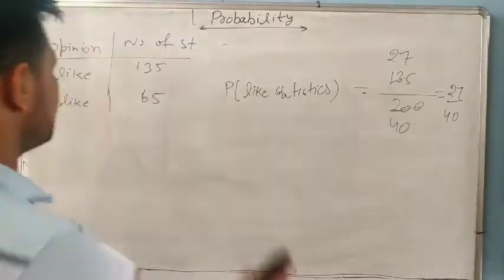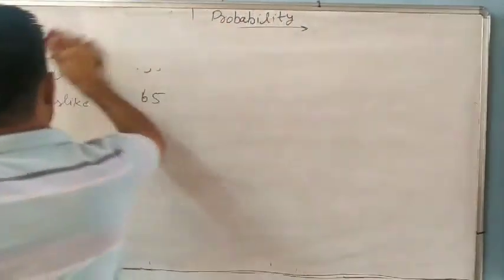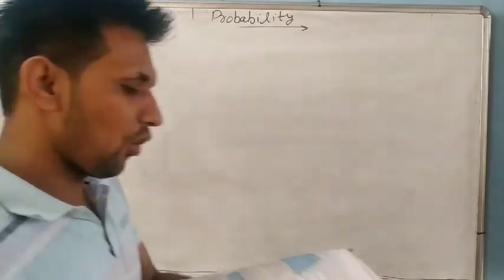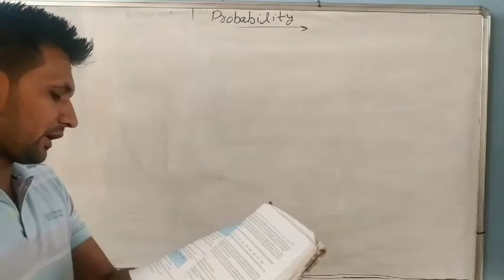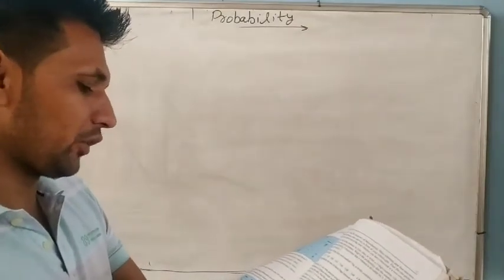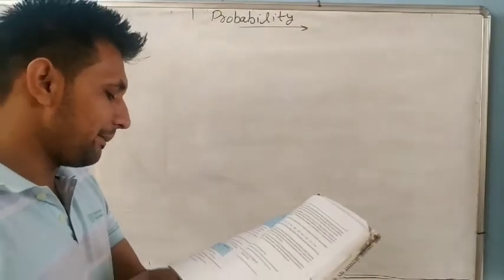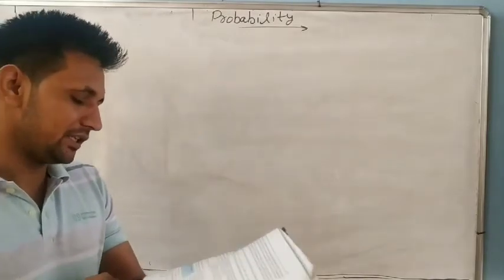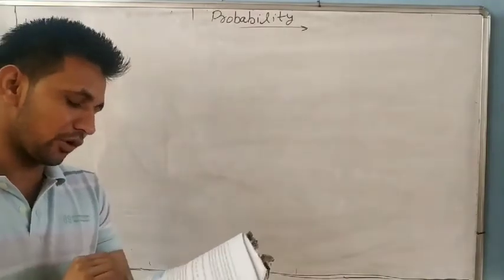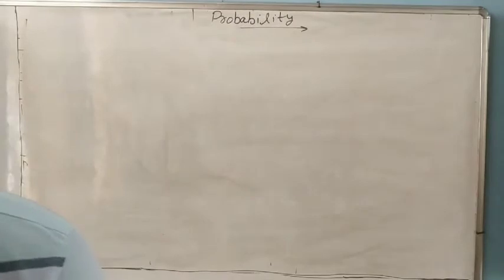Now question number 8. I think you can do all the questions yourself. Okay, so now question number 8. Refer to question number 2, exercise 14.2. What is the empirical probability that an engineer lives less than 7 kilometers from her place of work?